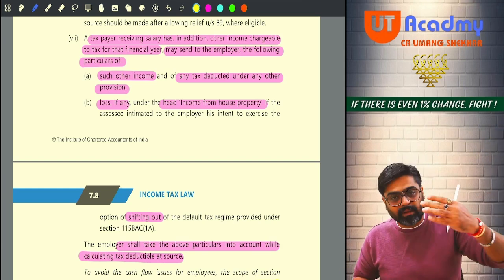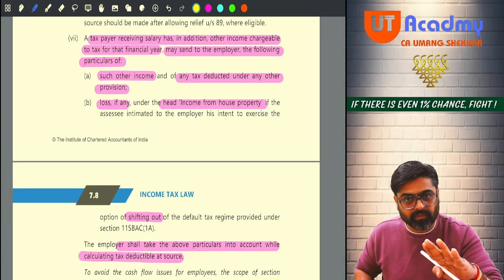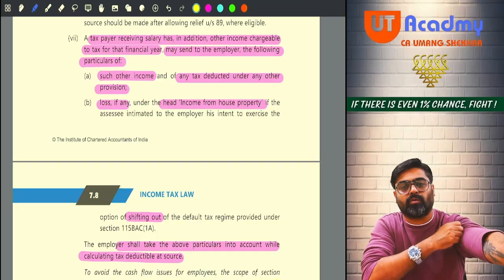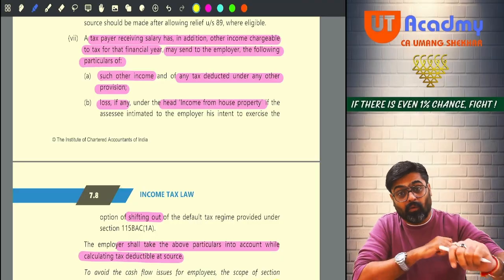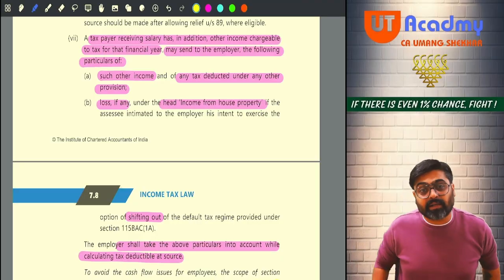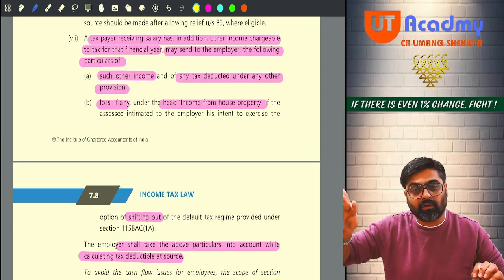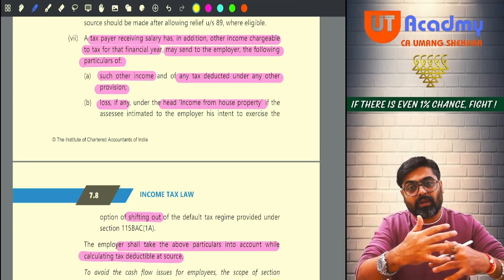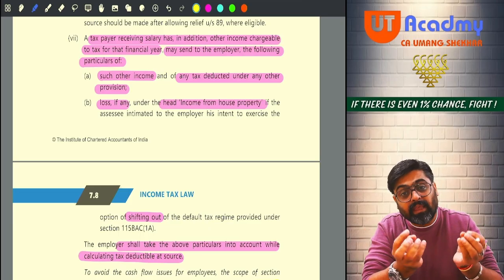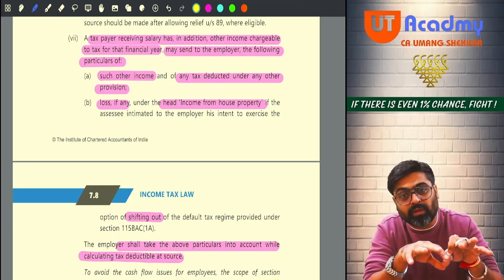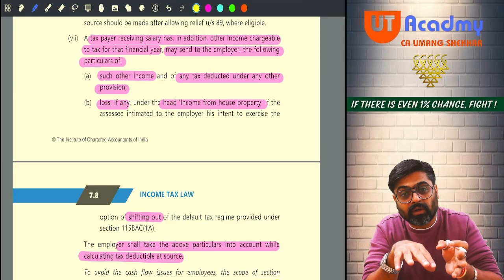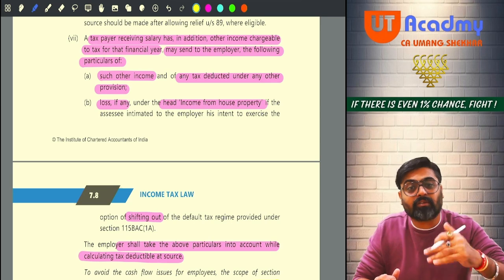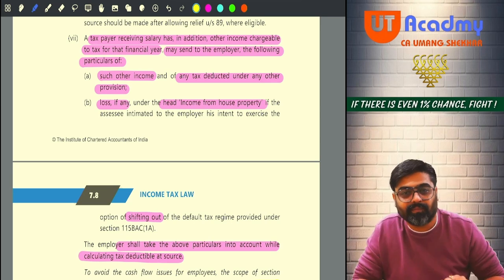And now whatever tax we are calculating, out of that tax the government has allowed us to reduce only the TDS we have deducted. Whatever TDS was deducted under other provisions, we are not going to give you any benefit for that. So even the balance tax that was coming included the TDS which got deducted under other provisions, and used to get deducted for the second time from your salary.